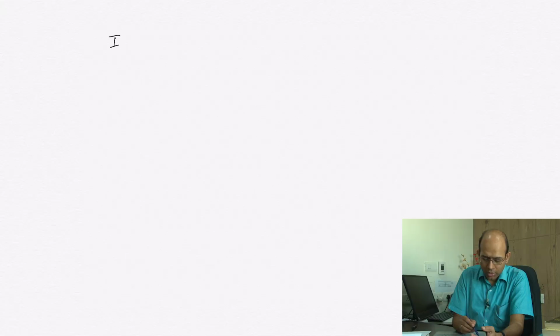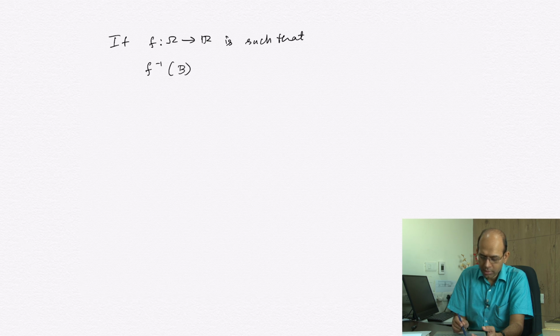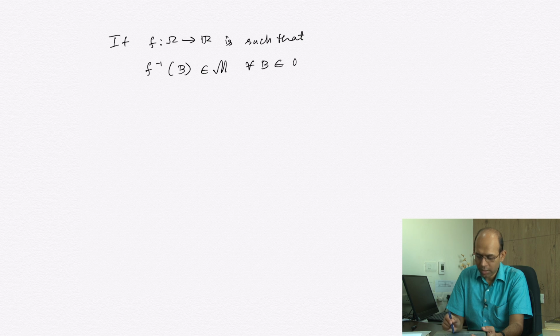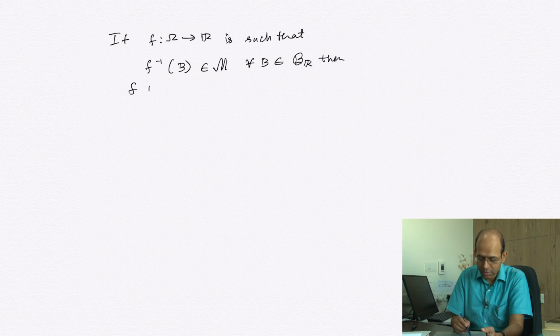but before that let us talk about what a random variable is, what it means. So we start with the measurable function. If f from omega to R is such that f inverse of B is in the Lebesgue sigma algebra for all B in the Borel sigma algebra of R, then you say f is Lebesgue measurable.